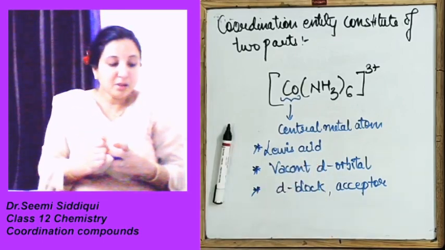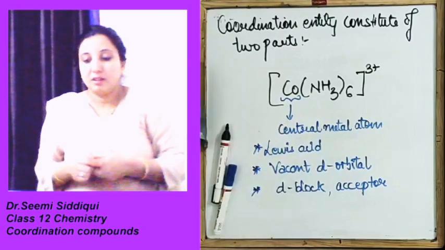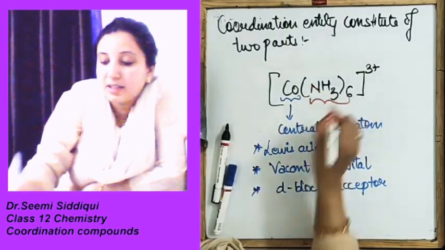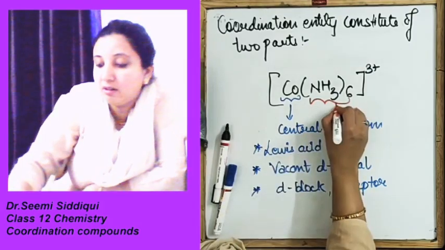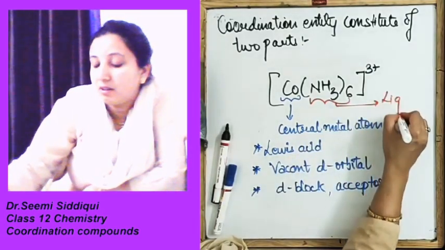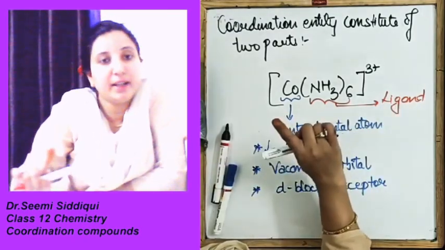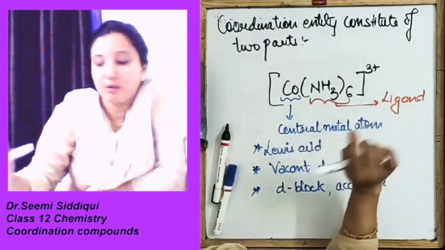Now what about the NH3 six? What is this NH3? This NH3 is your ligand. It is a ligand. The definition I will tell you afterwards.